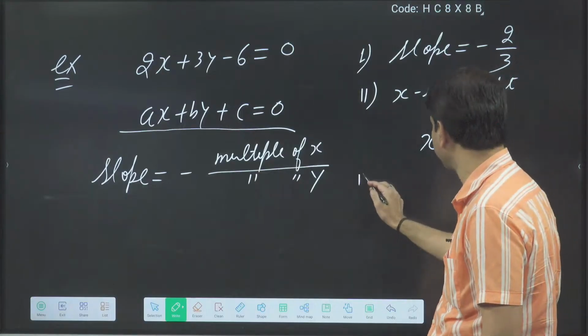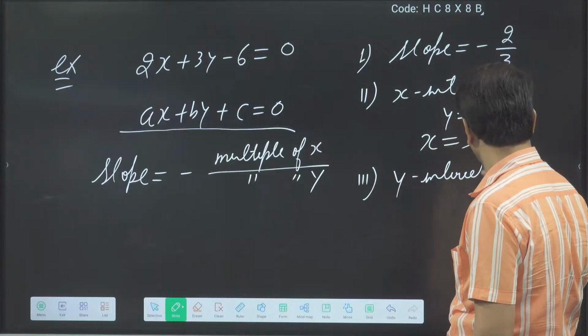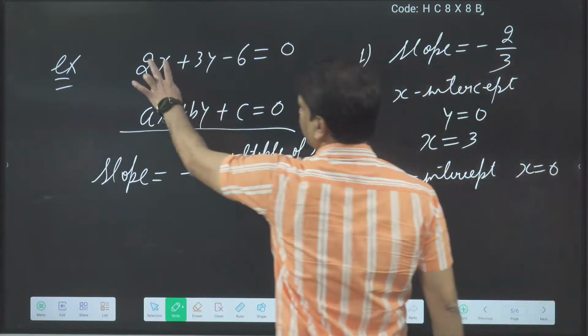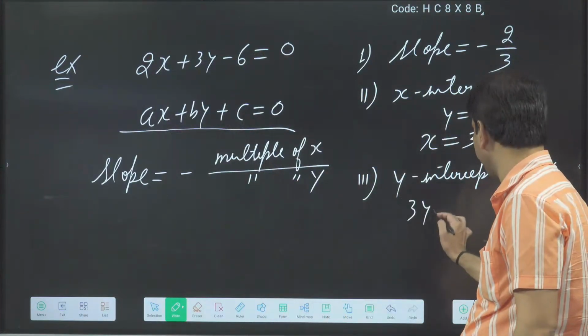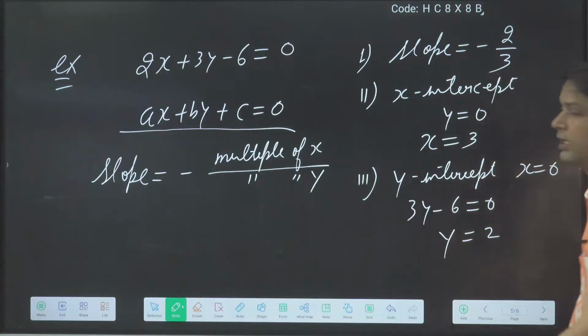And y-intercept? For y-intercept, I will put x is equal to 0. If I put x is equal to 0, then 3y minus 6 is equal to 0. Then what y value did I get? 2. So x-intercept we got 3, y-intercept we got 2.